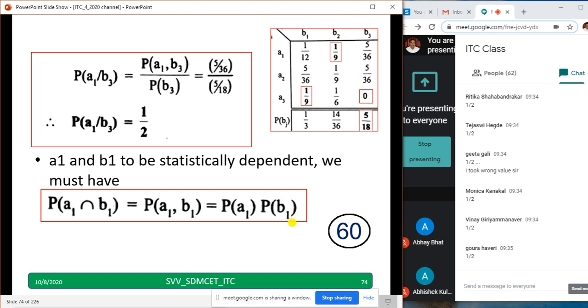For A1 and B1 to be statistically dependent, we must have this equation. Just check it. I'll show you the answer after a few seconds. Those who have not copied can copy it down. Probability of A1 given B3.